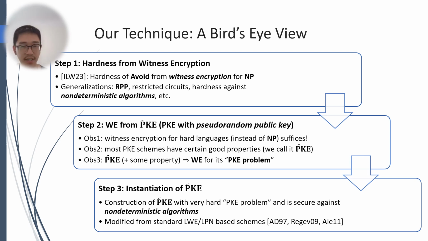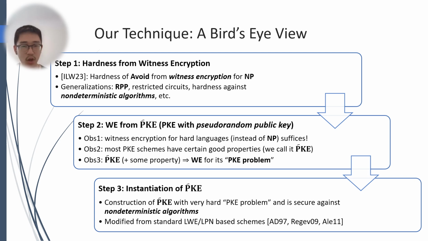The second observation is that most PKE schemes have certain good properties, which we call PKE with pseudo-random public keys. In the third observation, we show that if you have a pseudo-random public key PKE, then you can construct a witness encryption for the PKE problem of the PKE scheme. Therefore, we have a way to construct witness encryption, and therefore hardness of range avoidance, from PKE with pseudo-random public keys.